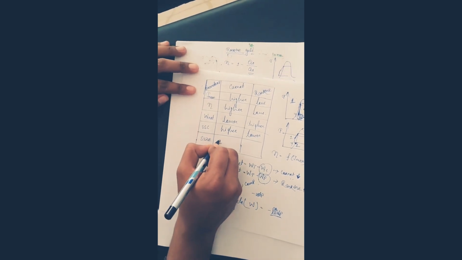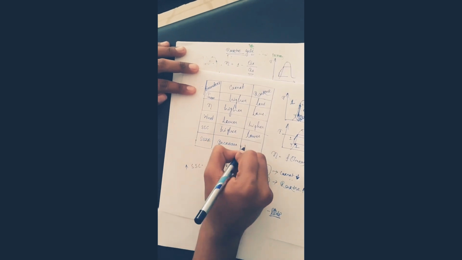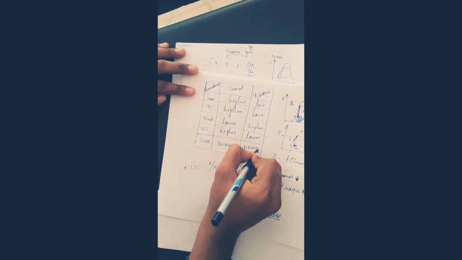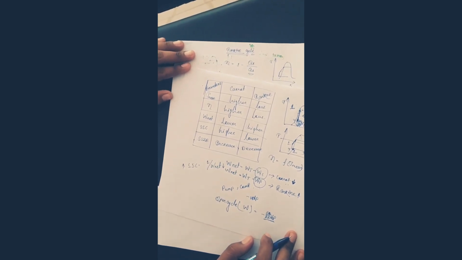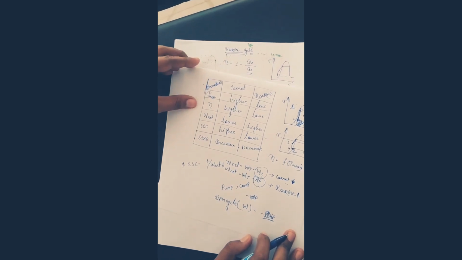As I said, the specific steam consumption depends upon the size. If specific steam consumption is increasing, then the size of the plant will increase. So here it will increase, and here it will decrease. So these are the parameter analysis of our Rankine cycle. I hope guys you understood some important points.